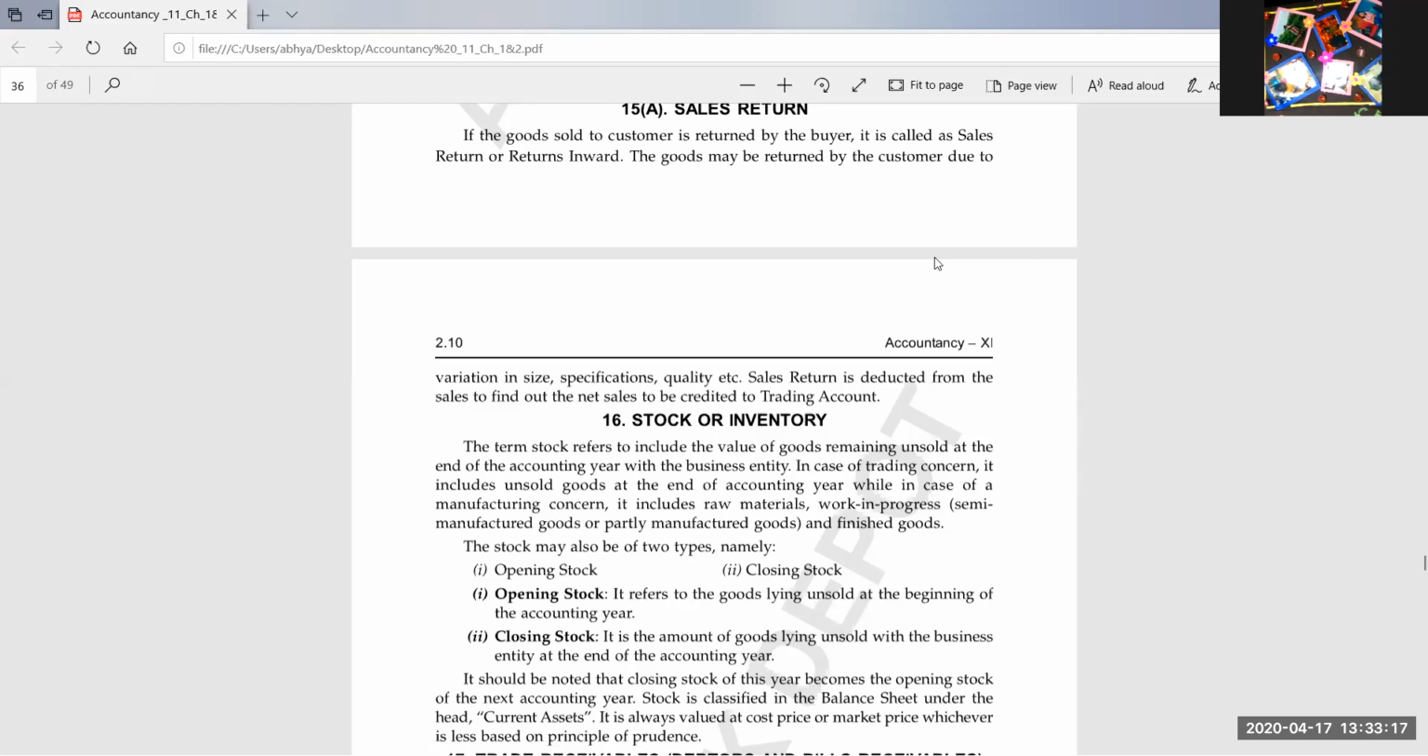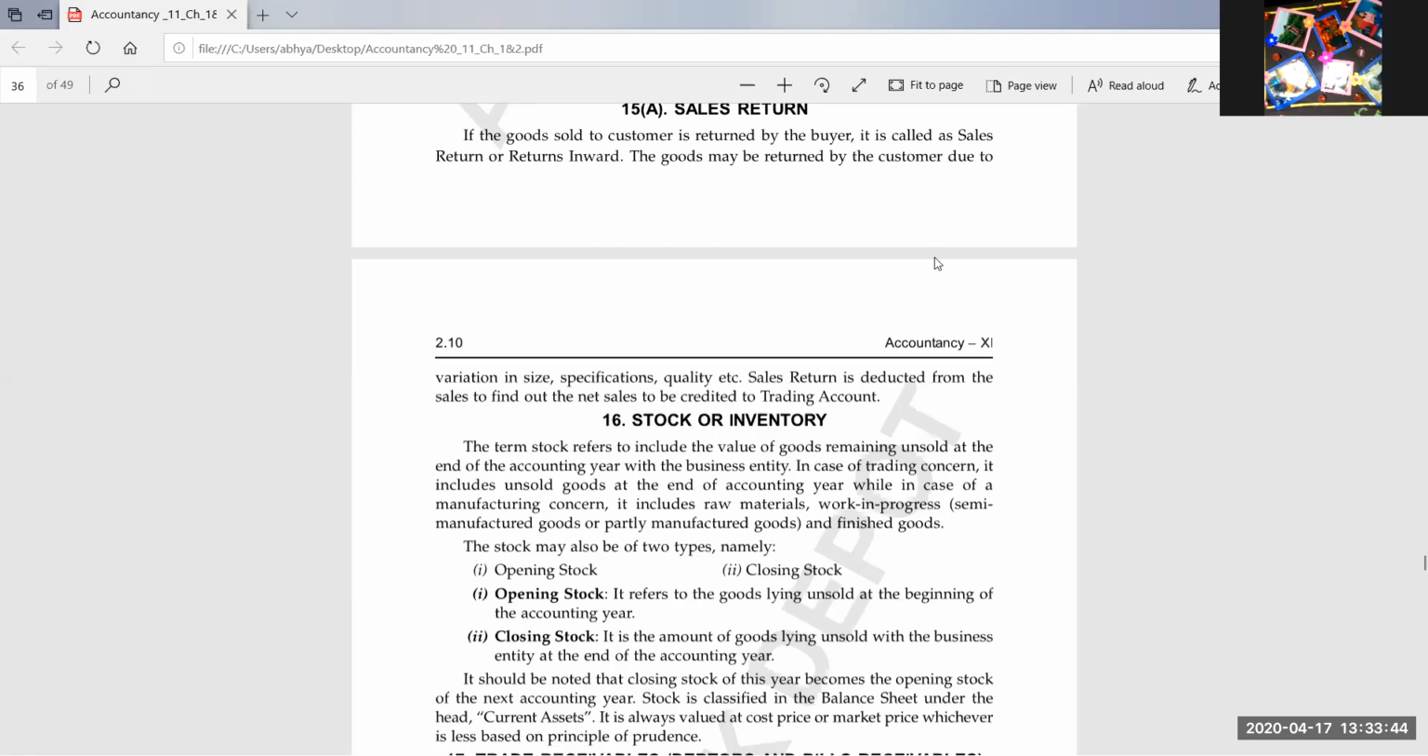By the end of the day, by the evening or by the night, he was able to sell only 45 kgs of mangoes. So at the end of the day, what quantity of mangoes remains in his hand?